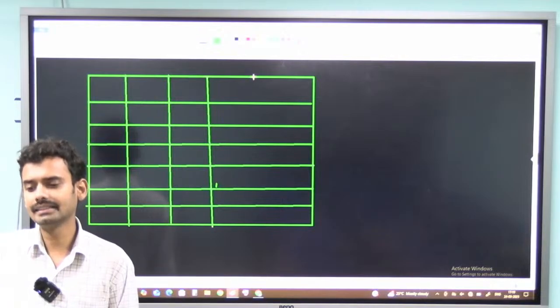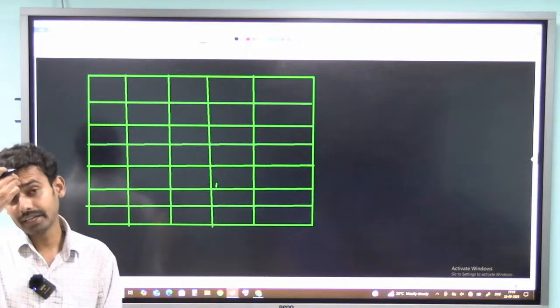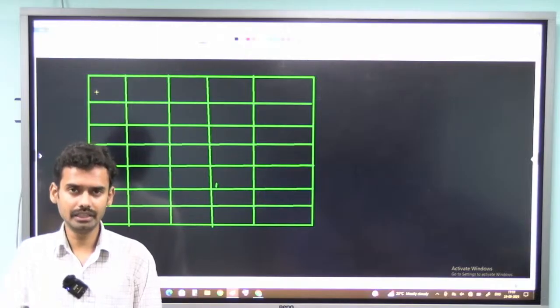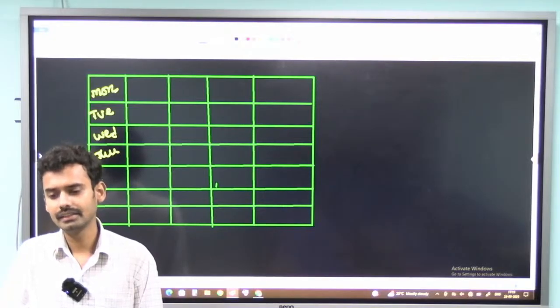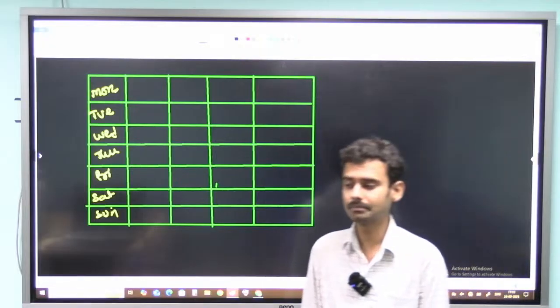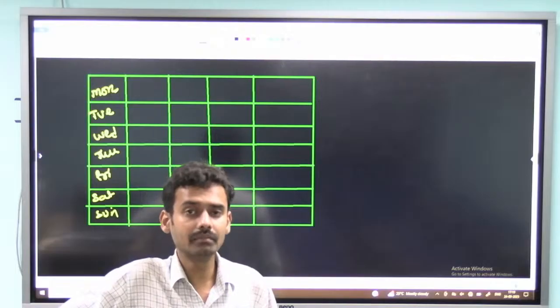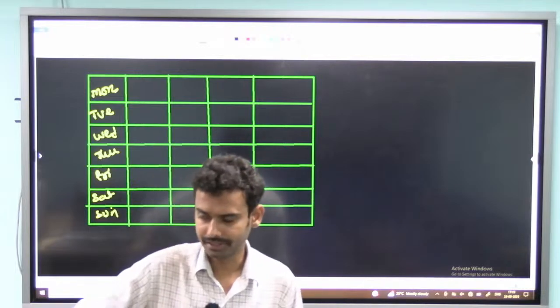I don't know how many cases this will lead to, so I am making some 4-5 cases. But always try to do the problems in the minimum number of cases. Now the first statement is that the week is starting from Monday. So I am starting it from Monday, Tuesday, then Wednesday, Thursday, Friday, Saturday, Sunday. I am starting the week from Monday and ending it on Sunday because it is specifically given in the question. If nothing is mentioned regarding the starting day of the week, then by default you need to take Sunday as the starting day and Saturday as the ending day.